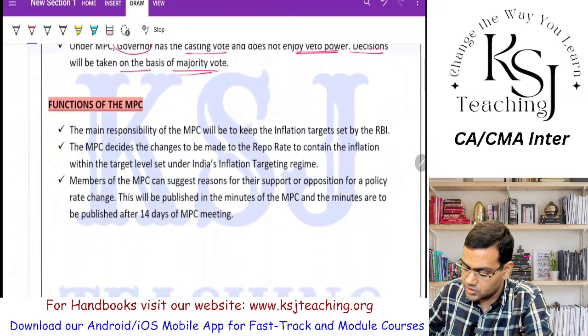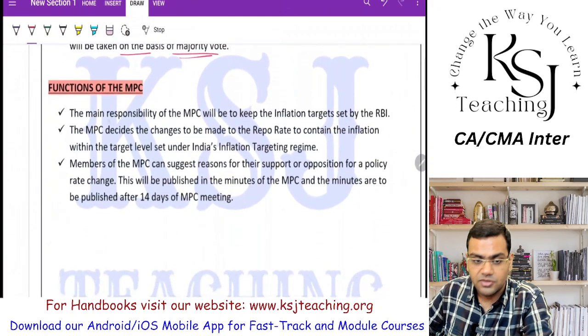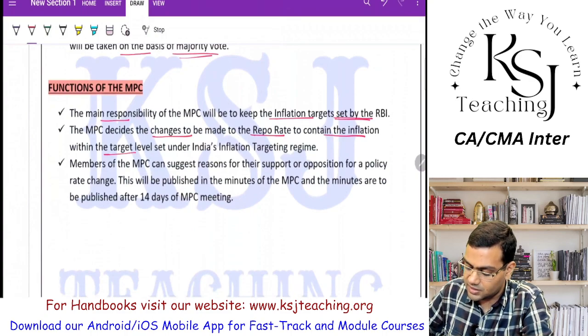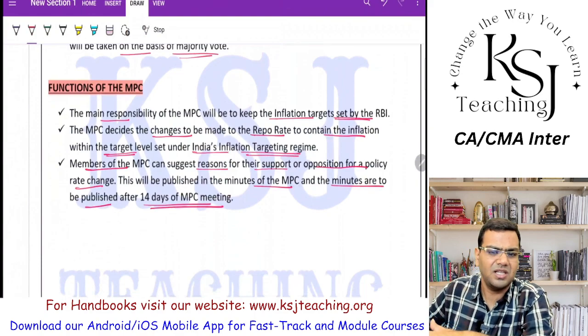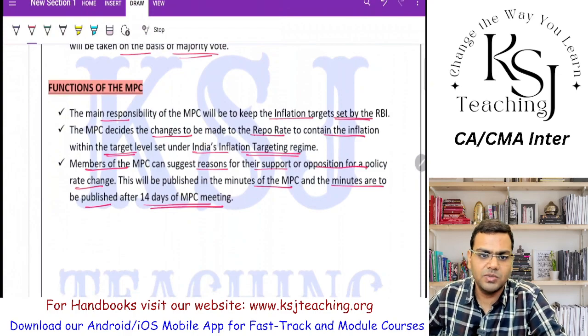So what are the functions of the MPC? The main responsibility of the MPC is to keep to the inflation target set by the RBI. The MPC decides the changes to be made to the repo rate to contain inflation within the target level set under India's inflation targeting regime. The members of the MPC can give reasons for their support or opposition to a policy rate change. This will be published in the minutes, which are to be published 14 days after the MPC meeting. These are absolutely journal things which you just have to go through.